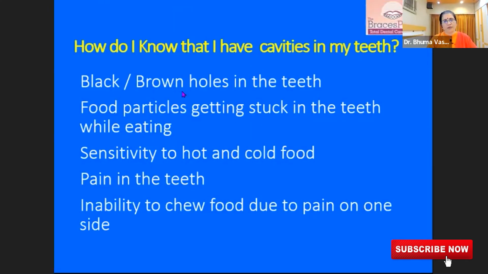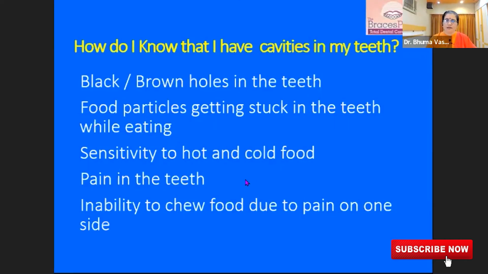So if you have black or brown holes in the teeth, when you look in the mirror, open your mouth and look: do you have black or brown holes in the teeth? Do you feel that food particles are getting stuck in your teeth while eating? Do you feel hot and cold sensitivity? Do you feel pain somewhere in the teeth?